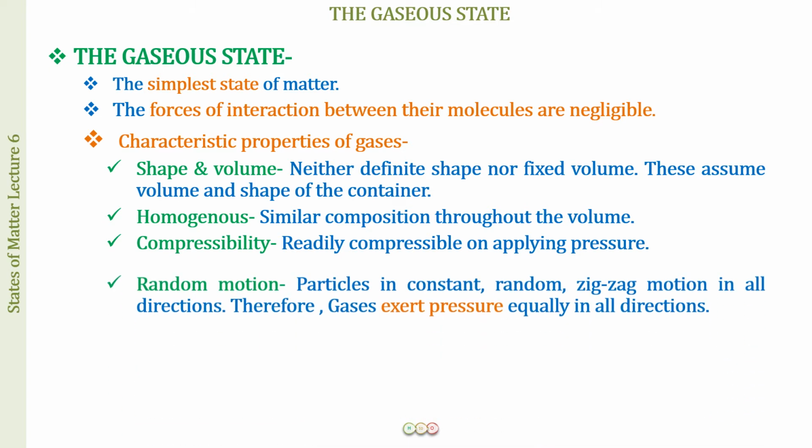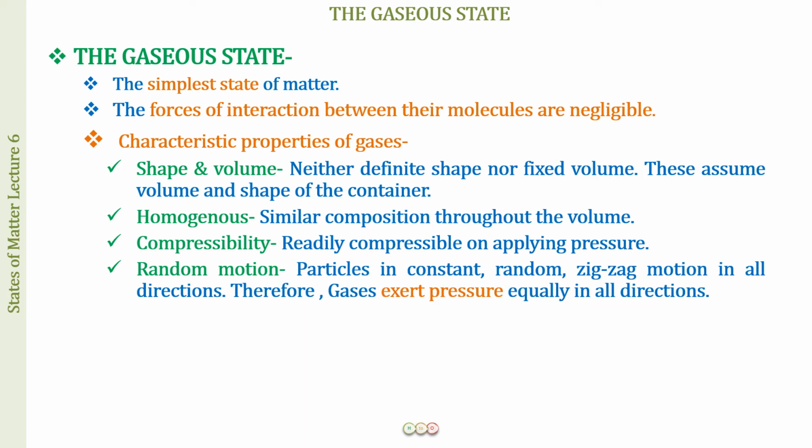Okay. The next we have is random motion. So the particles in the gaseous phase, they are having the maximum thermal energy. When they have the maximum thermal energy, they have the maximum kinetic energy. So the particles, they are in constant random zigzag motion in all directions. And one of the important applications of this random motion of the gases is that the gases, they exert pressure equally in all directions, right?